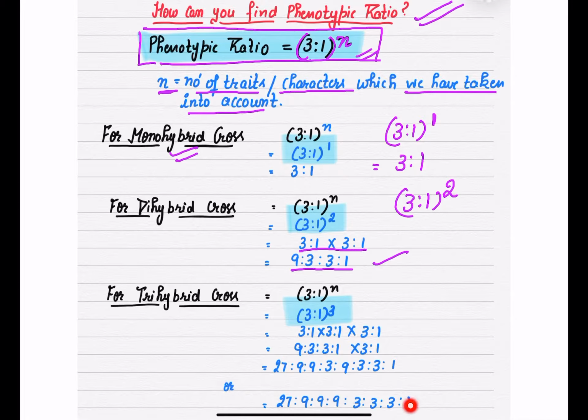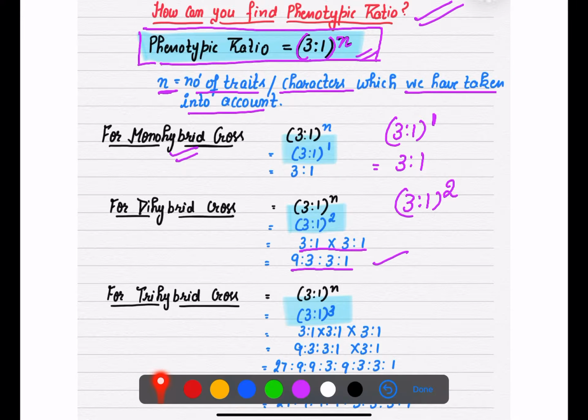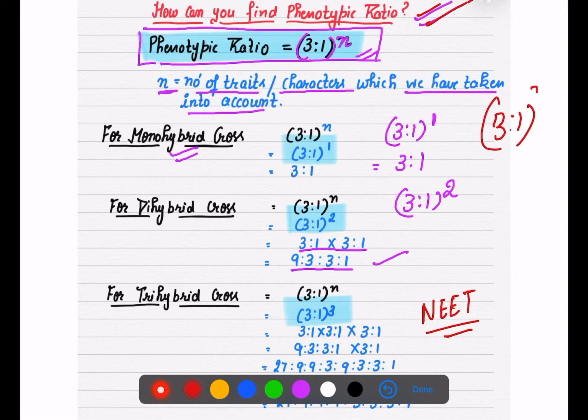So approximately this ratio comes as the phenotypic ratio: 27:9:9:9:3:3:3:1. That is the ratio for your tri-hybrid cross. This is sometimes asked in NEET, and this is the easy solution to find the phenotypic ratio: you have to put this formula over n, and in n you put your number of traits.